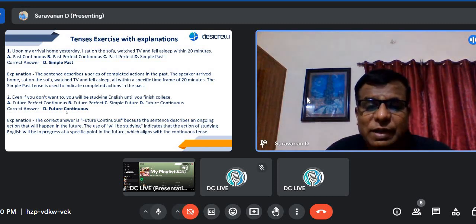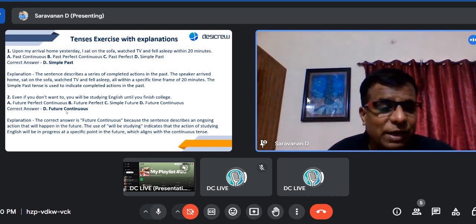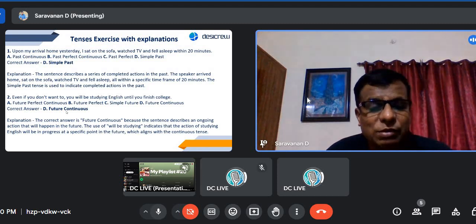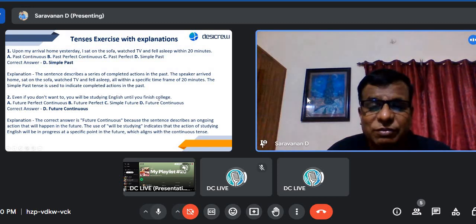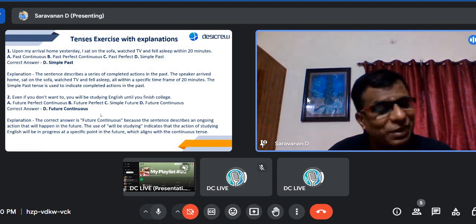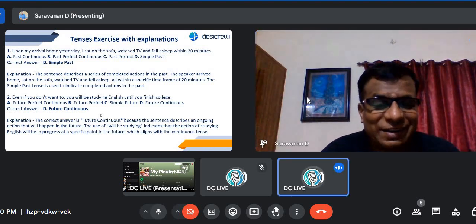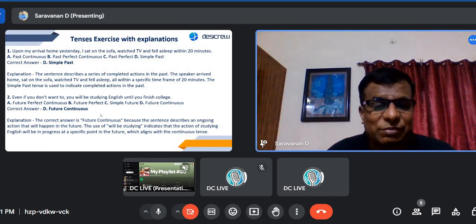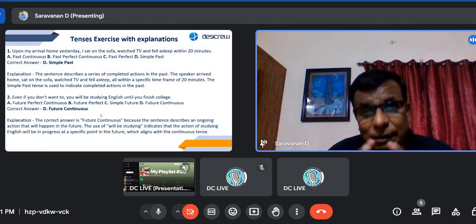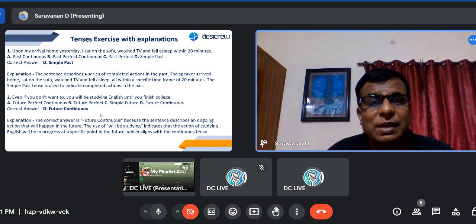The use of "will be studying" indicates that the action of studying English will be in progress at a specific point of time. It's a specific point of time in the future, right? So at one point of time, it will get over when the person completes or finishes college, which aligns with continuous tense. So it becomes future continuous, right? So it is a little bit tough, even if you understand. But if you go through all the 12 tenses which I explained, then it becomes a little bit easier. I will not say it becomes very, very easy, right?